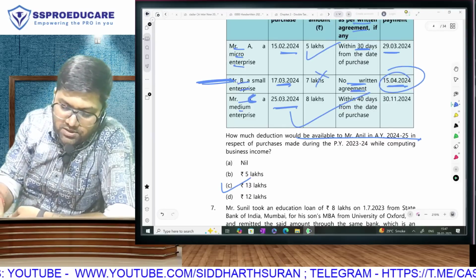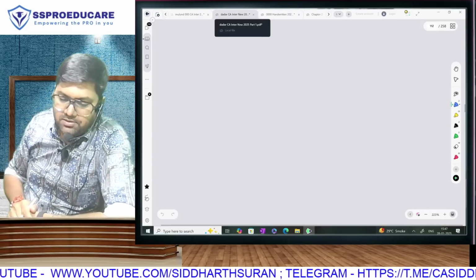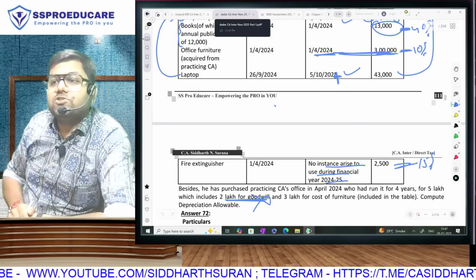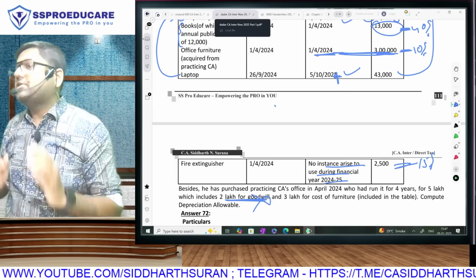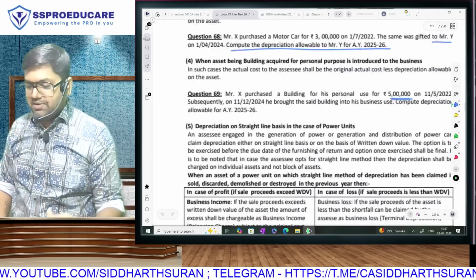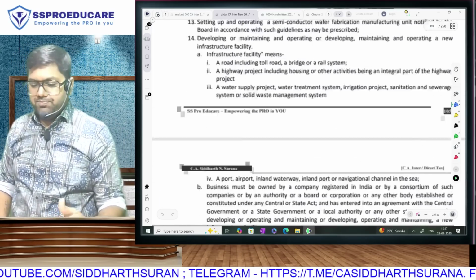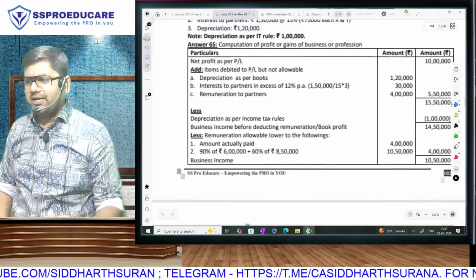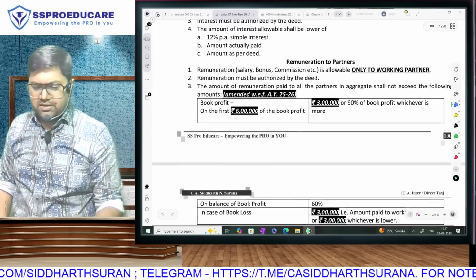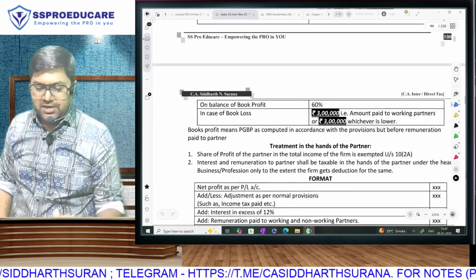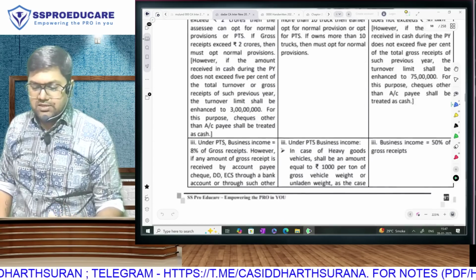Ladies and gentlemen, boys and girls, congratulations, badhai ho, abhinandan. That is your chapter, profits and gains of business or profession, the calculation part. We have in theory one last concept called presumptive taxation. Books of accounts maintenance and all they have given, but the calculation part of the chapter, believe me ladies and gentlemen, is hereby over.